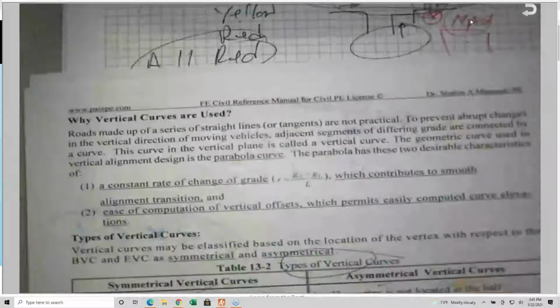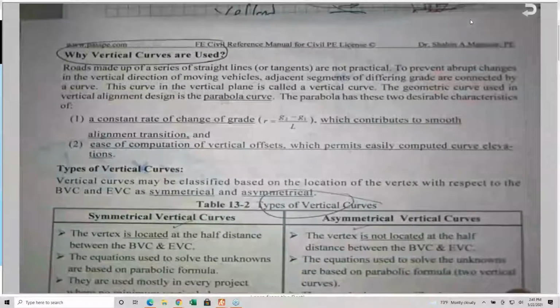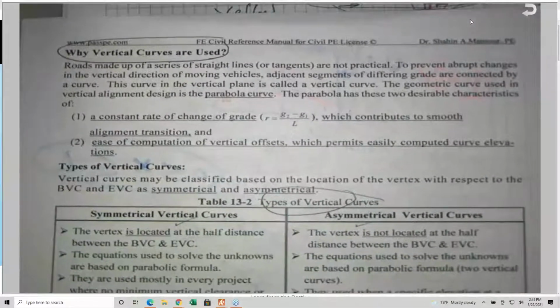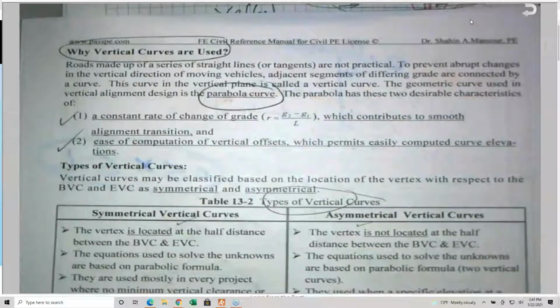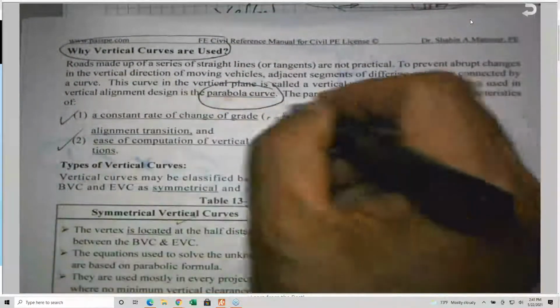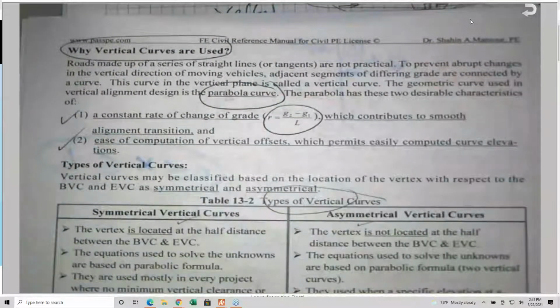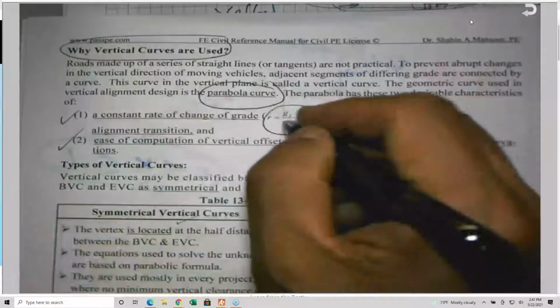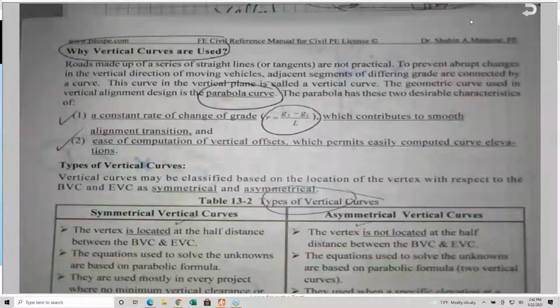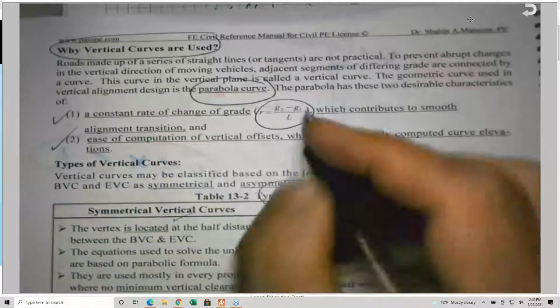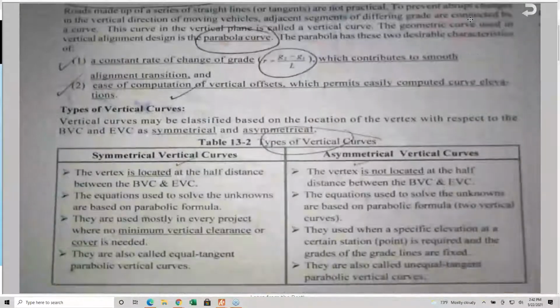Why we are using vertical curves, I already told you about the topography or the terrain. Why are we using parabolic curves? There are 2 reasons, by the way. The R, which is the rate of change per station, is constant, so the drivers will not feel bumps up and down. They get a smooth transition or smooth driving as you drive on a vertical curve. And it is easy for computation.